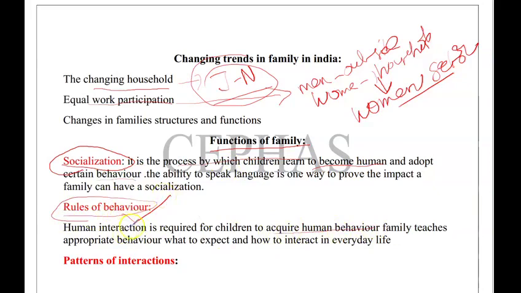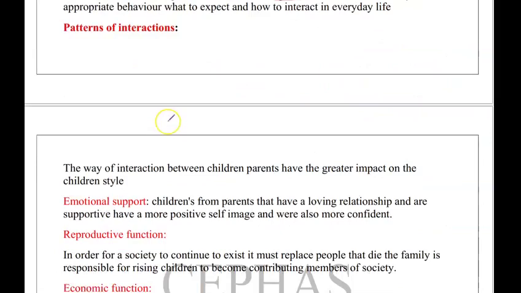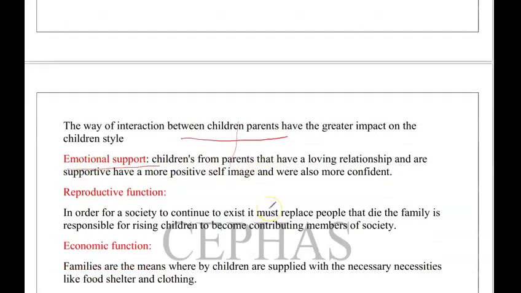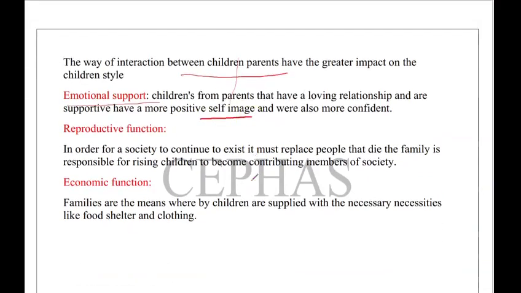Now patterns of interactions. It mainly talks about what type of interaction you share with your children, which will shape the behavior of the children also. Next, emotional support, obviously. If there is a very loving relationship between the couple, the children also become more positive and improve their self-confidence and self-image. So there is no possibility for negative things.